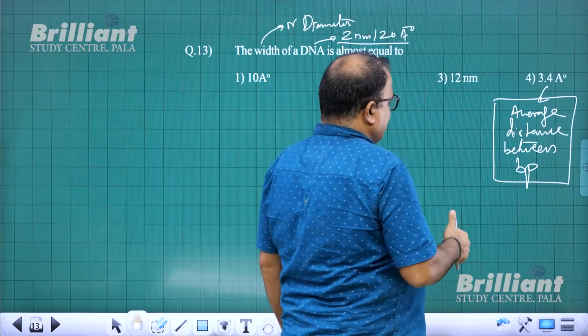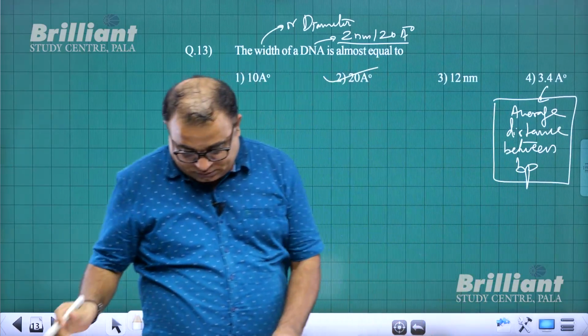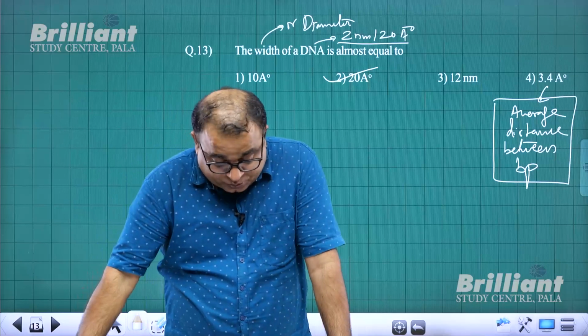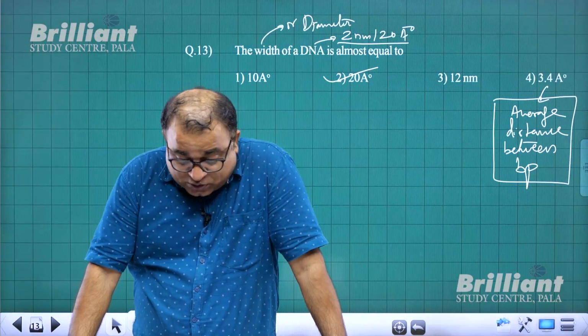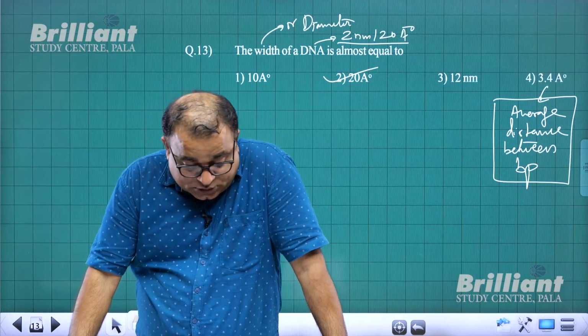Average distance between base pairs. So naturally for question number 13, answer is 2.